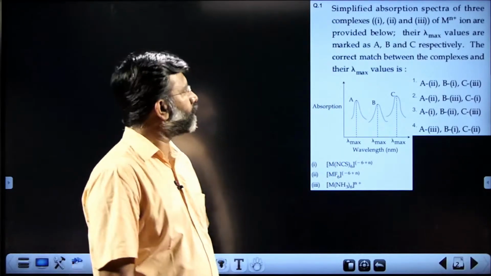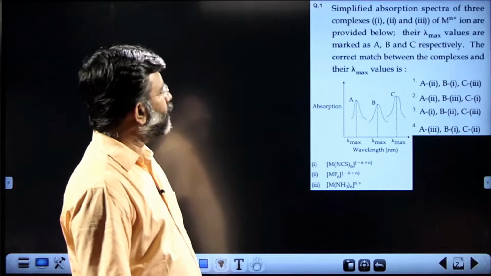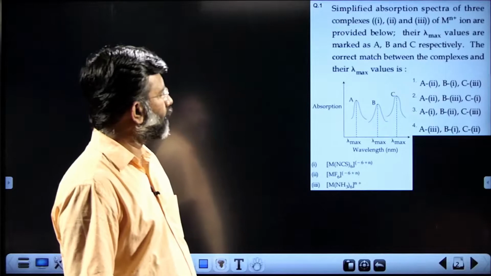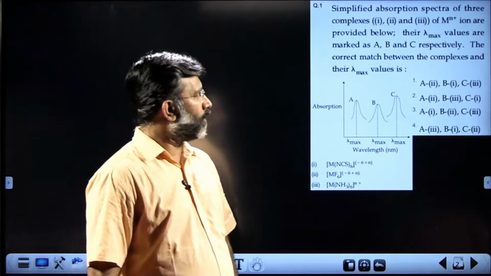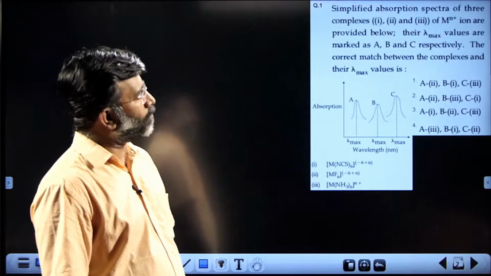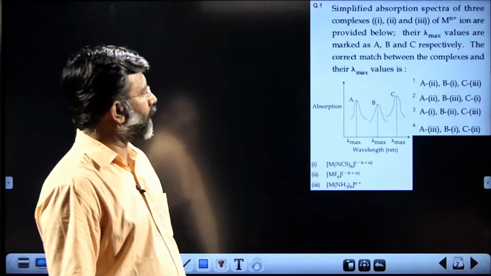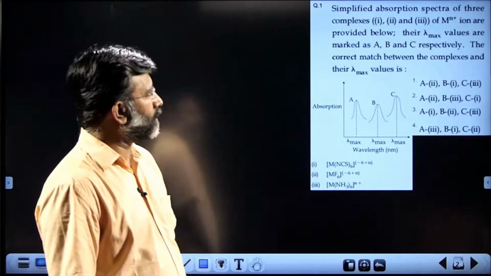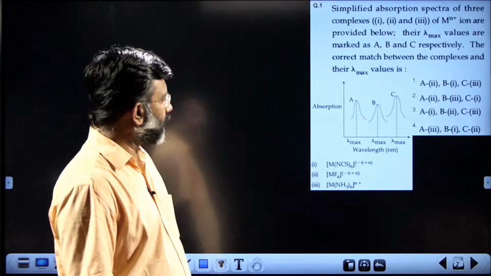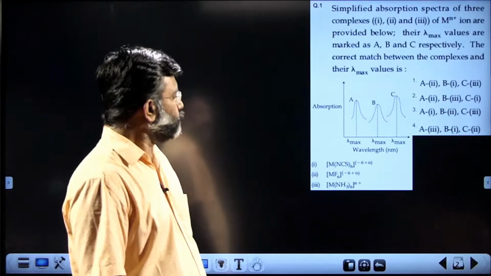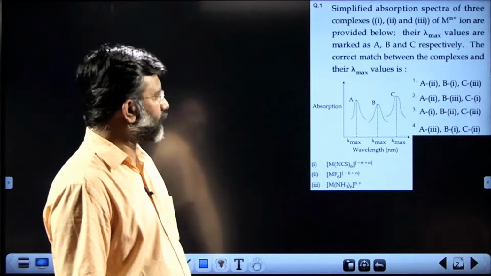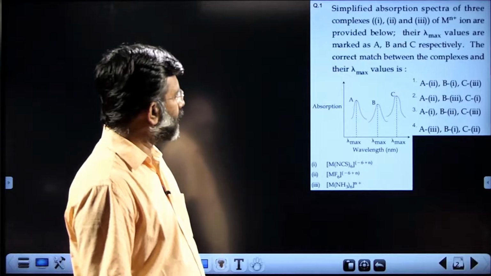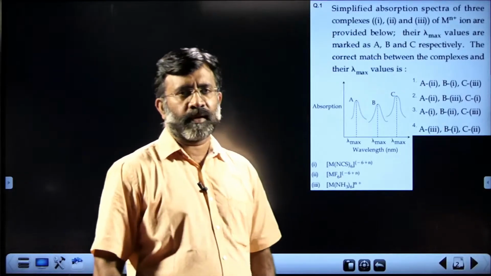First question. The simplified absorption spectra of three complexes 1, 2 and 3 of Mn2+ ion are given. Their lambda maximum values are marked in the diagram as A, B, C respectively. The question is to find the correct match between the complexes and their lambda max values.